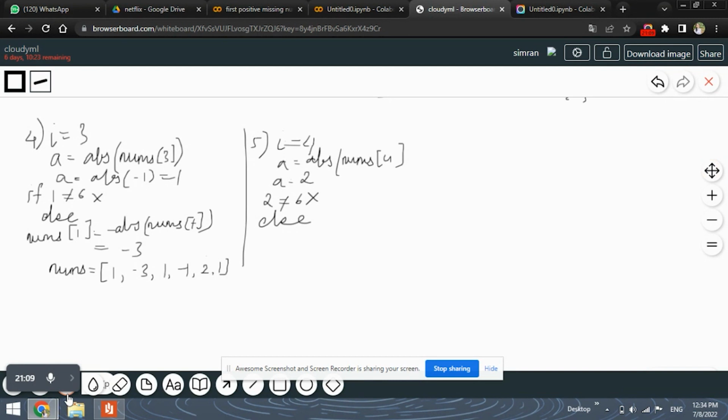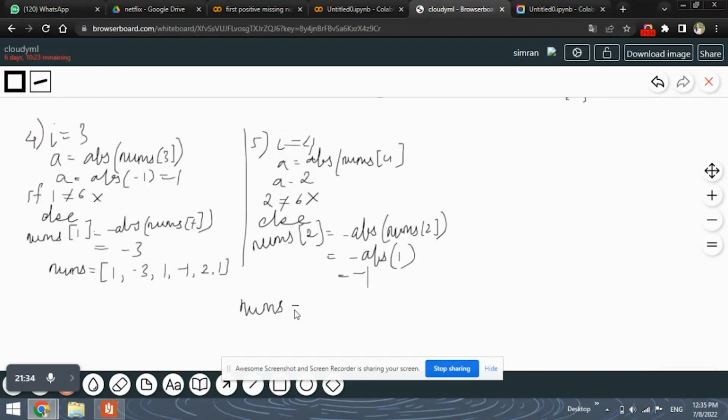In the else condition, the nums of 2 will be replaced with the negative absolute of nums of 2. First, nums of 2 is 1, so it will be replaced with minus 1.